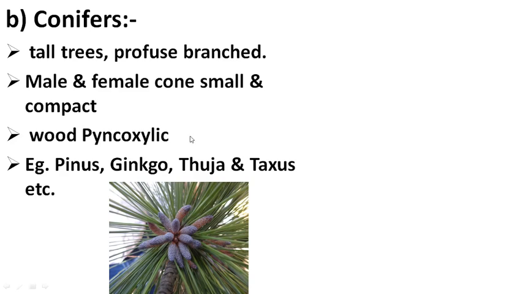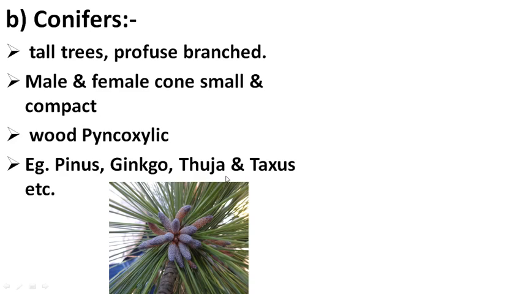So the next group is the conifers. See, the conifers are tall trees, and these tall trees profusely branch. Male and female cones, see, these are monoecious plants. Male and female cones are small and compact, and they are produced on the same plant. Then the wood development of conifers is pycnoxylic wood, means the xylem is well developed xylem tissue. Pith is absent, or the pith is very small, and secondary tissues are present in a very large number. Then the common conifers are Pinus, Ginkgo, Thuja, and Taxus.